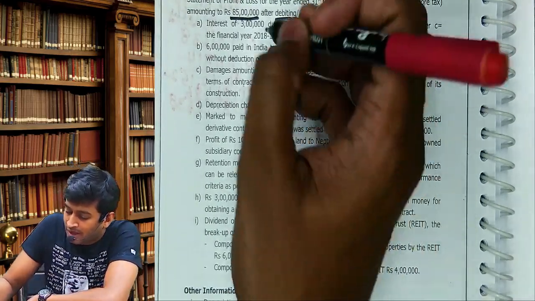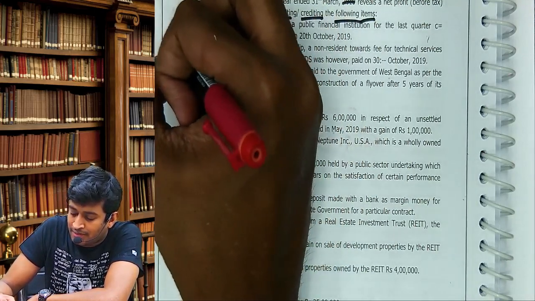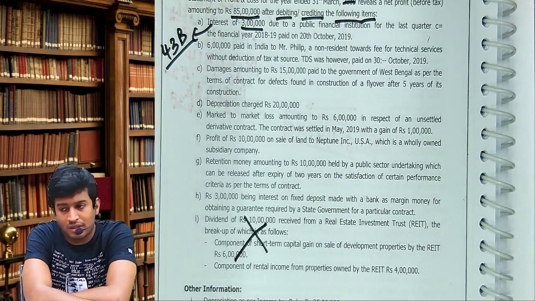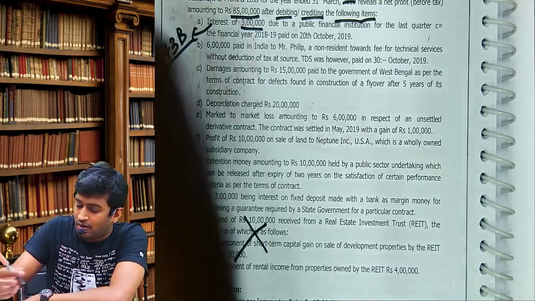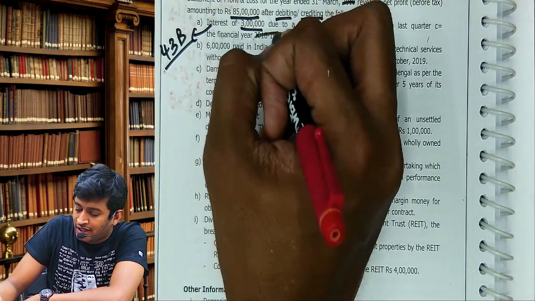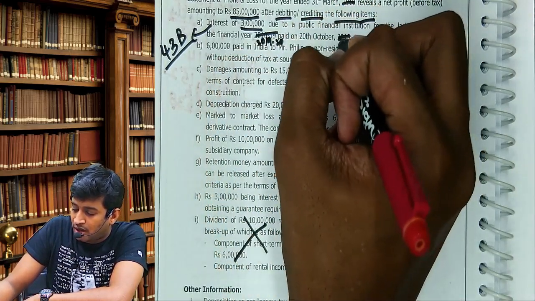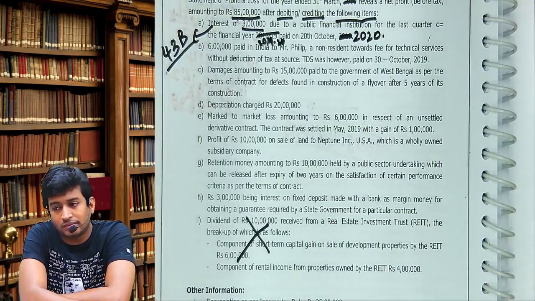Interest of rupees 3 lakhs. Underline interest. 43B will apply. Which basis? Payment basis. Till when should it be paid? On or before the due date of filing return of income. Interest for the last quarter of financial year 1920 was paid on 20th October 2020.